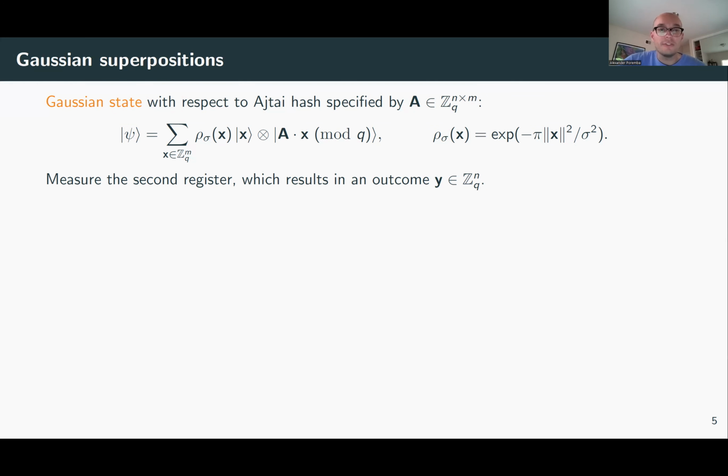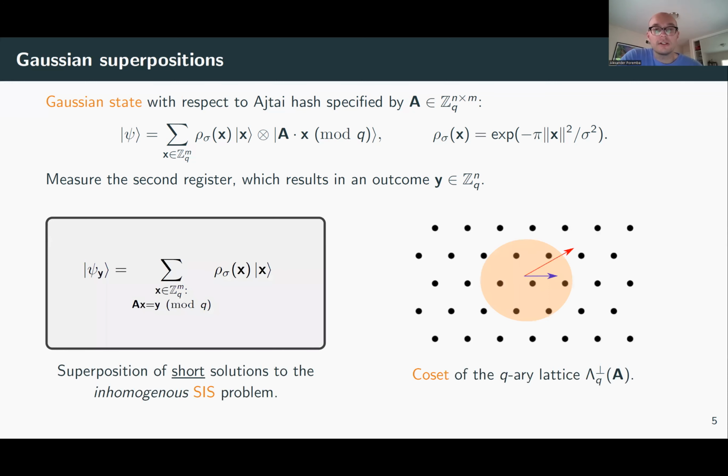Okay? And if we measure the second register, we'll get some outcome which we can call y, and something interesting happens. Because the first register collapses to a superposition of Gaussian weighted vectors that satisfy the condition A times x equals y. In other words, we now have a superposition of short solutions to the inhomogeneous version of the SIS problem. And geometrically, one way you can describe these vectors is to say that they lie in a coset, or in a shift of the perp lattice that I described earlier, where the perp lattice consists of all vectors in the kernel of A.